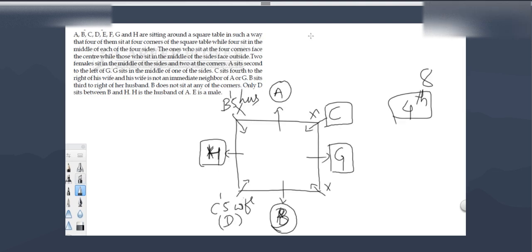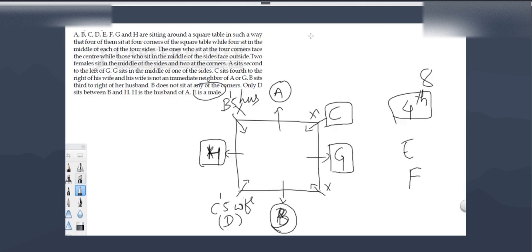Now in the corners we have to take one more person. Till now we have taken A, B, C, D, H, G. Now who is left? E and F. These two are left. Now we have one more piece of data.